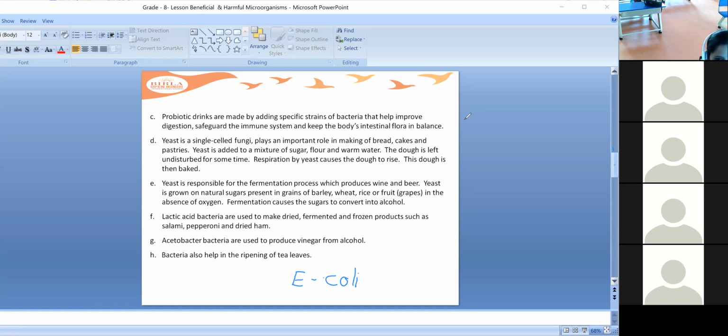What is actually the fermentation process? The process of conversion of sugar into alcohol is called fermentation. So this fermentation process takes place for the production of wine and beer.